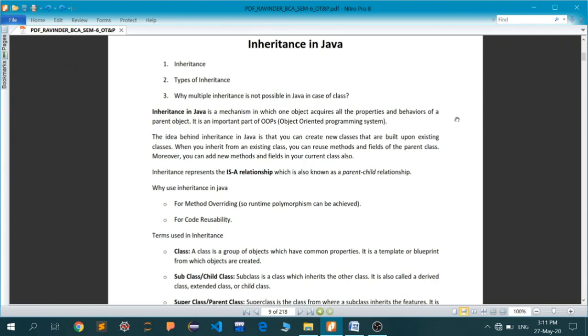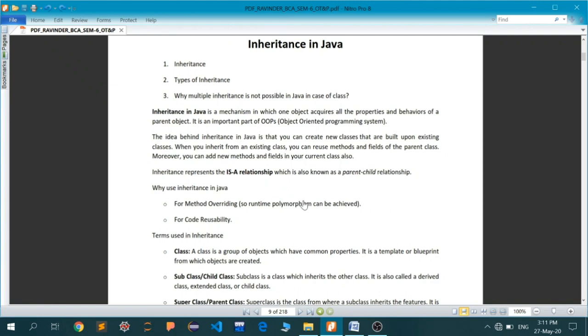If your parent class has a variable and a method, now you are allowed to use that method as well as that variable. You are even allowed to enhance that method and add your own methods. So you can basically make an improvement on your own parent class.